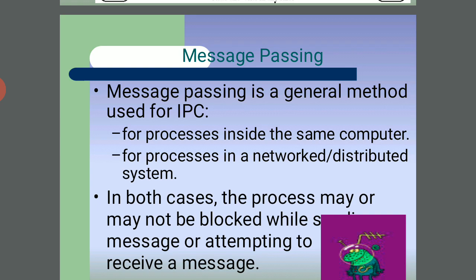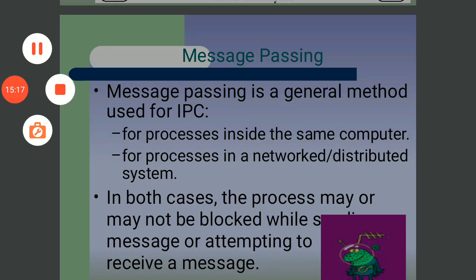What is the network? We already discussed the network and saw some diagrams. In these diagrams of client and server, the server sends information and receives information from the clients. The clients also send and receive information. So this type of information is passed for processes inside the same computer, and for processes in a networked and distributed system. In both cases, the process may or may not be blocked while attempting to receive the message.